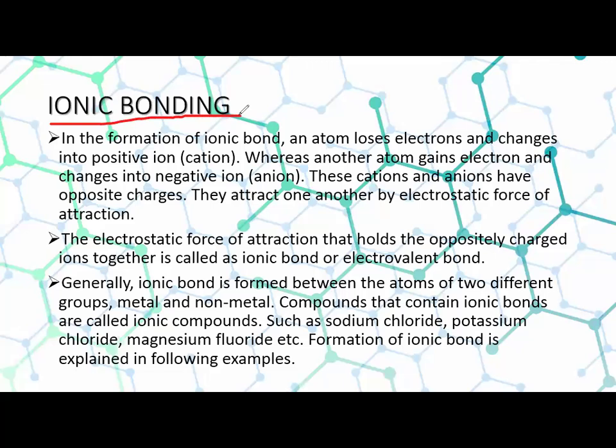What is ionic bonding? In the formation of ionic bond, an atom loses an electron and changes into a positive ion, that is known as cation, whereas another atom gains electrons and changes into a negative ion.